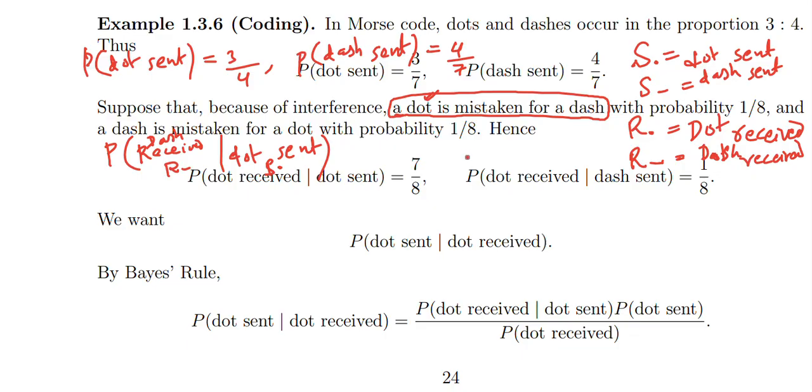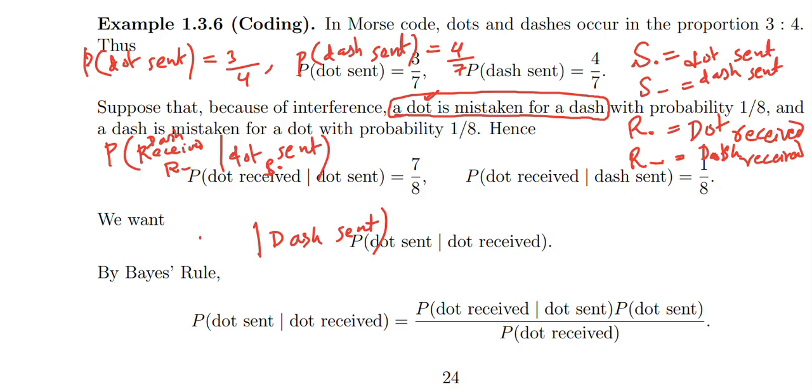And a dash is mistaken for a dot. That means dash was sent, and they are mistakenly perceiving a dot.